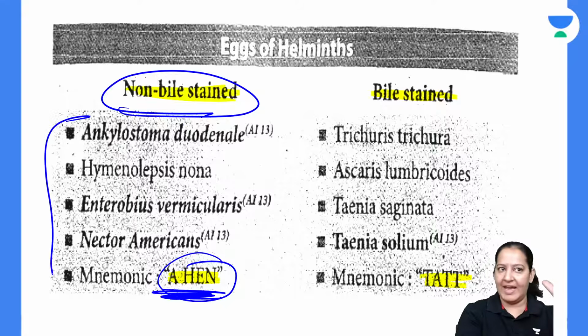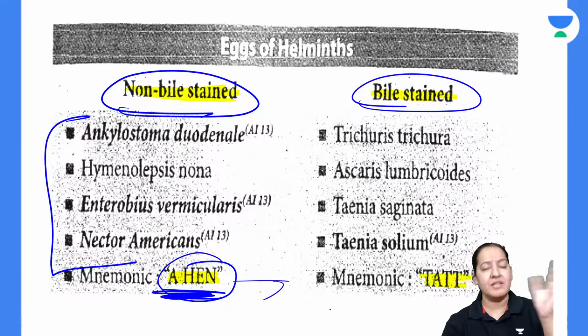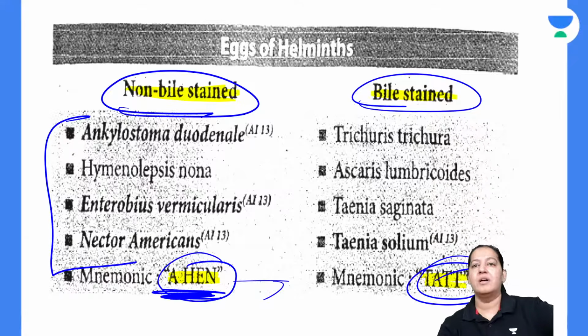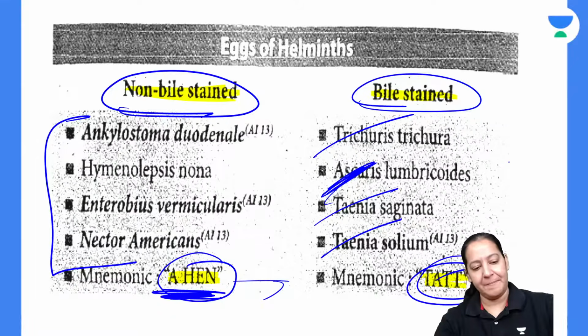For bile stained, what is the mnemonic? Remaining all are bile stained, but the important ones, the mnemonic is TAT. Triple T, A. A is Ascaris lumbricoides, very easy. But 3 T's are there: the 2 Taenia, Taenia solium, Taenia saginata, and Trichuris trichiura. Give me a thumbs up.